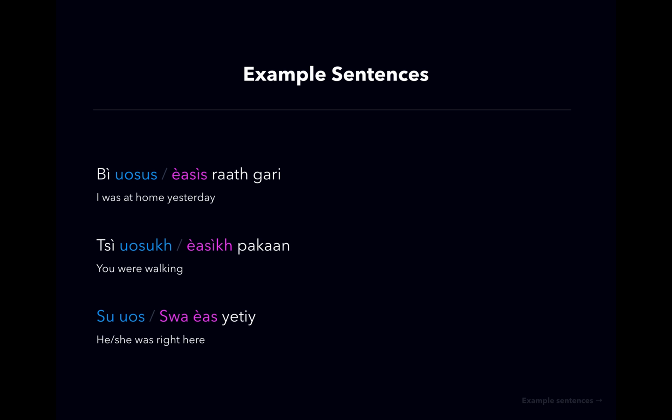Su os yeti. Swa os yeti. So we are using different pronouns as well as different verbs. And we're also changing that adverb that we had earlier, yeti, and we are adding this kind of Y sound at the end, so that just makes the vowel longer. So we get yeti, suos or soos yeti. When we do this in Kashmiri, we usually are emphasizing something. So what we are saying is that that person, he or she, was here. They were right here exactly, or they were just here. You could just as well say suos yeti or soos yeti, but that doesn't have the emphasis on the here part.